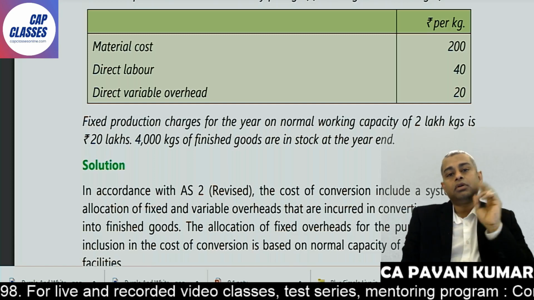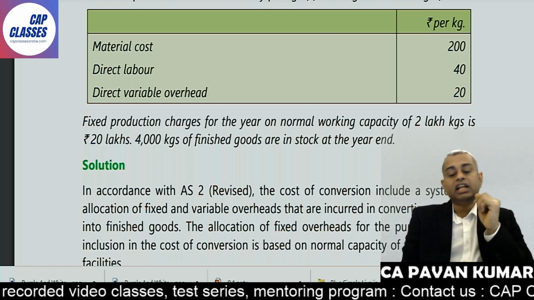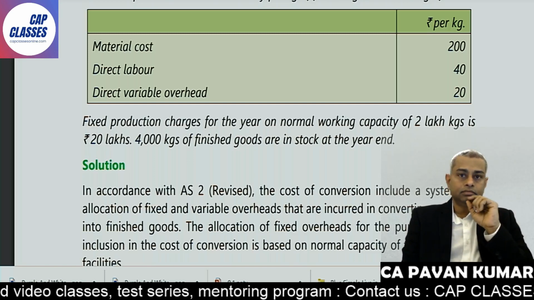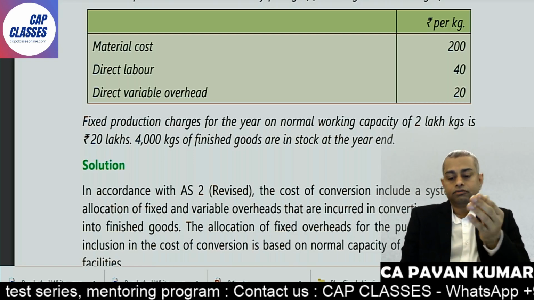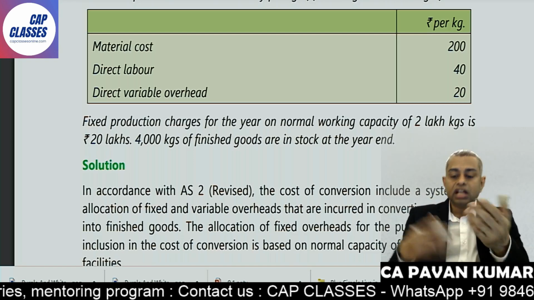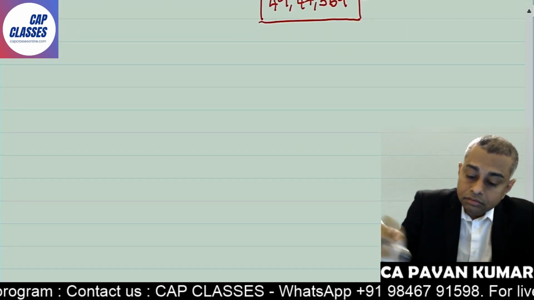Now what is the cost per unit? 200 plus 40 plus 20 plus 10, 270. There are 4,000 units in the stock. 4,000 into 270, answer is over. So how do we write?